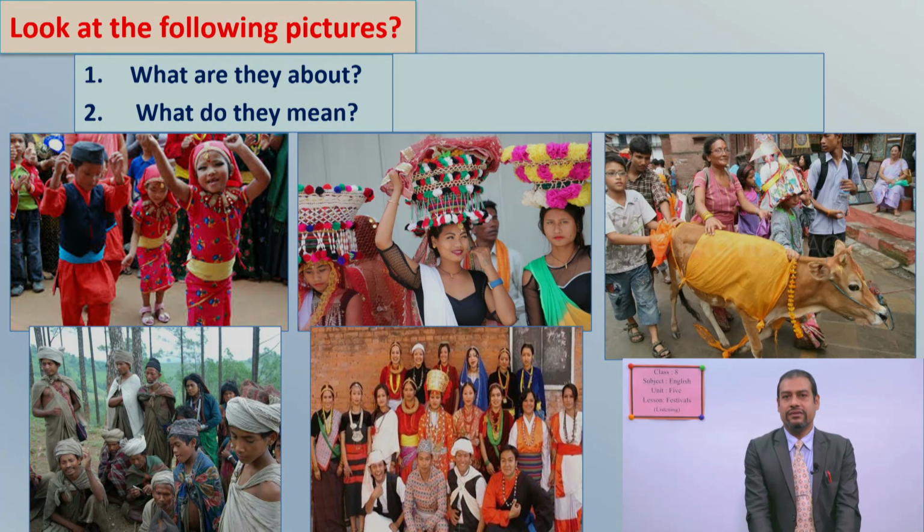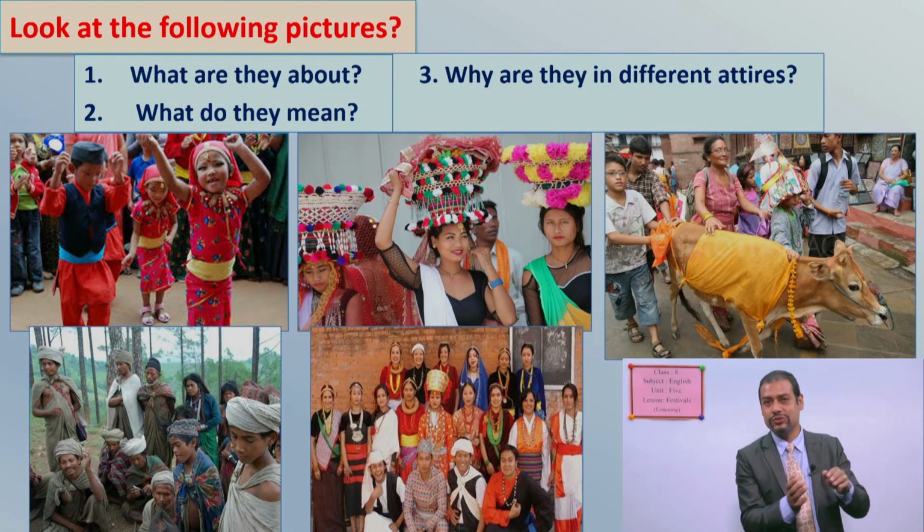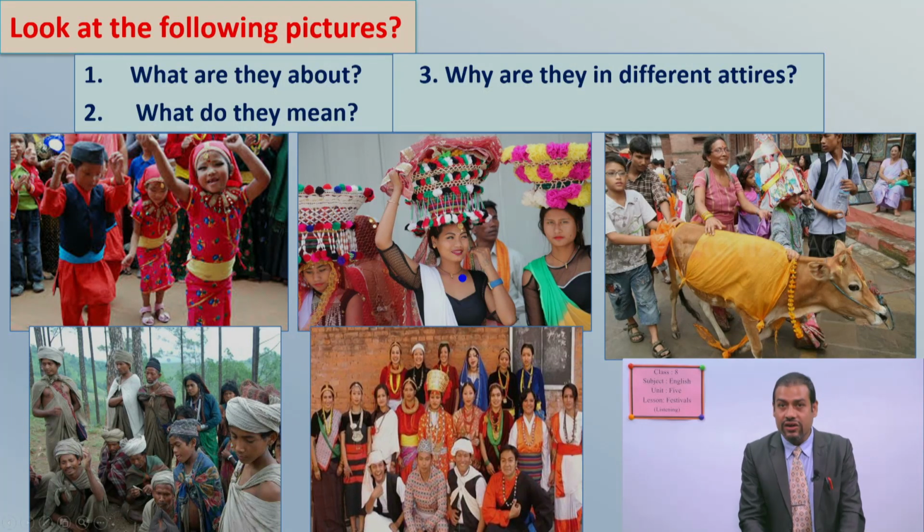Another question we have is, why are they in different attires? Do you know the meaning of attires? Can you guess? Yes, I have already used this word. Attires mean clothings, or you can say clothes, dresses. You can find uniforms.